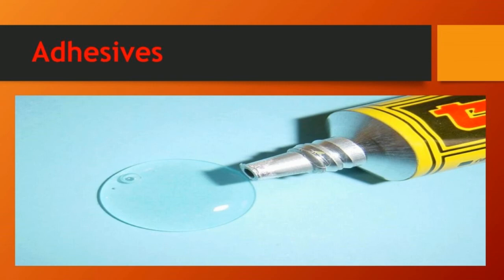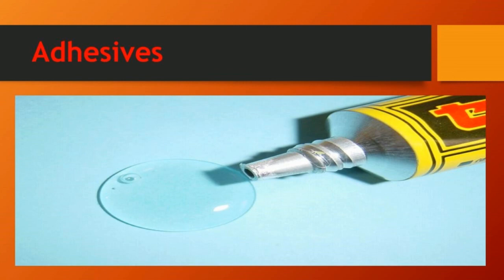Adhesive. What will you do when a paper is torn accidentally? It can be fixed by using sellotape. You all know how sellotape works. There is a paste-like material on one surface of the sellotape. Have you ever thought about that material? Yes, it is a paste-like substance called adhesive. Commonly we say it as glue.